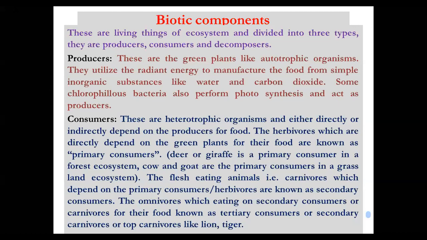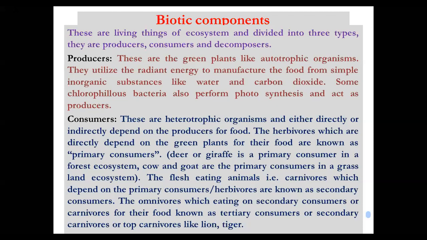So there are different names out there, right? These tertiary consumers are secondary carnivores or top carnivores like lion, tiger. So the last category of the consumer is considered tertiary consumers, secondary carnivore, top carnivore, or omnivore, as they directly depend on secondary consumers and indirectly on producers.